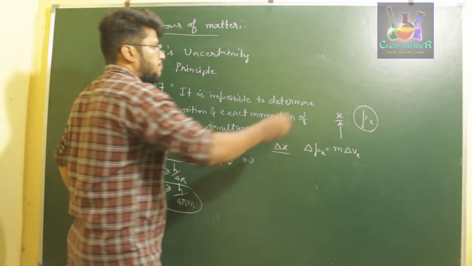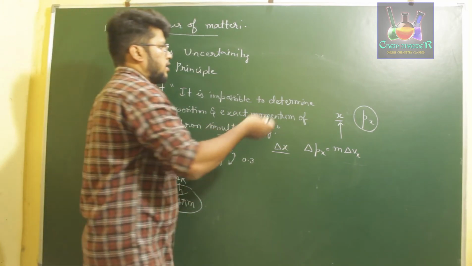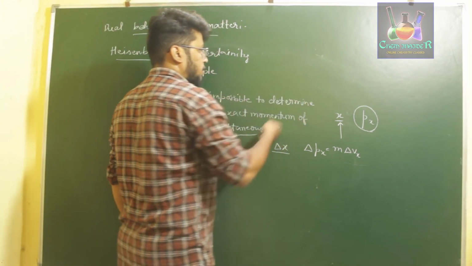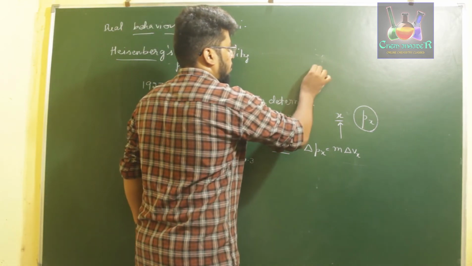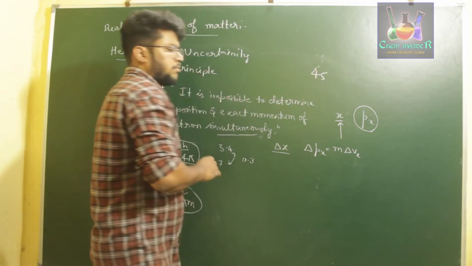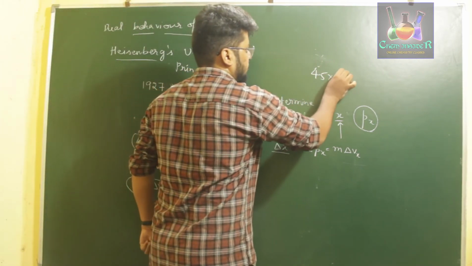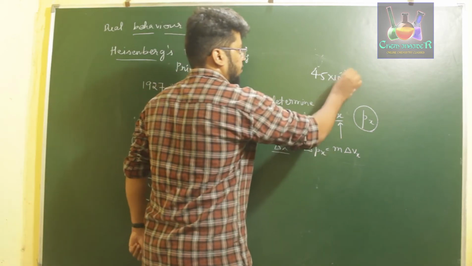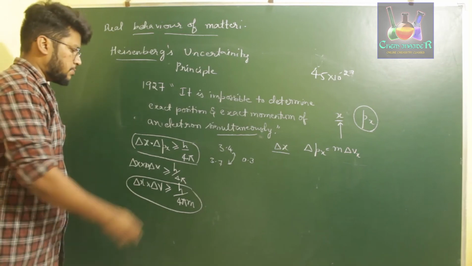Let us say the h by 4 pi value, with h being 6.626, is around some value like 10 power minus 34 or minus 27. Let us say this is the value of h by 4 pi.